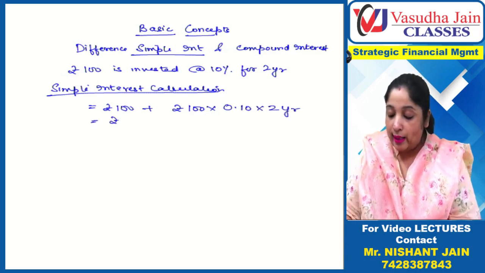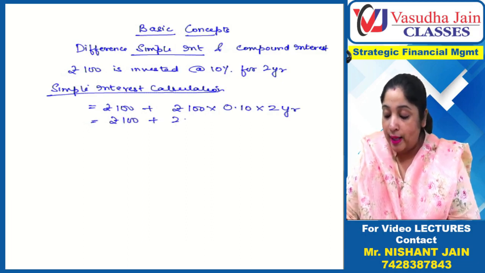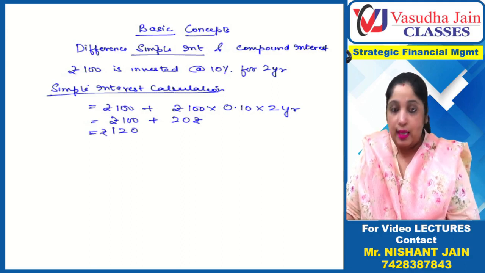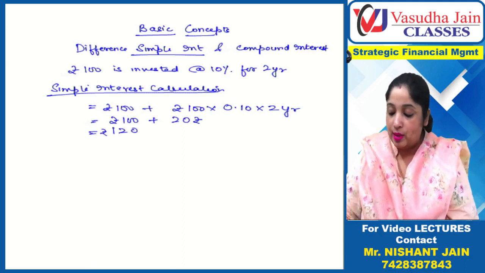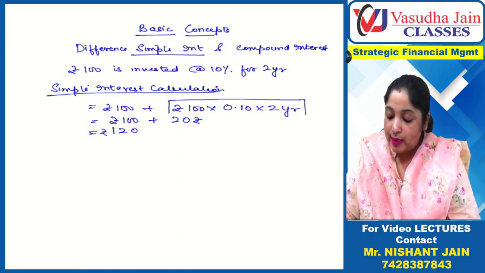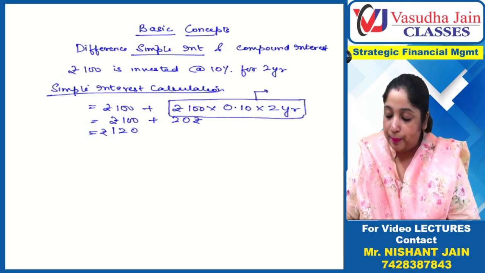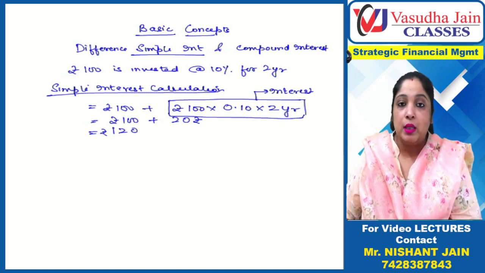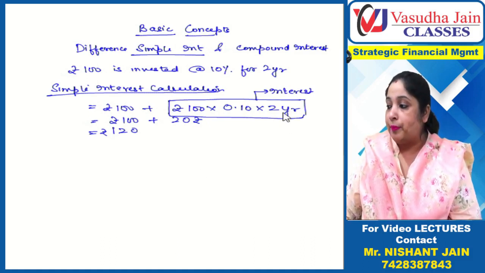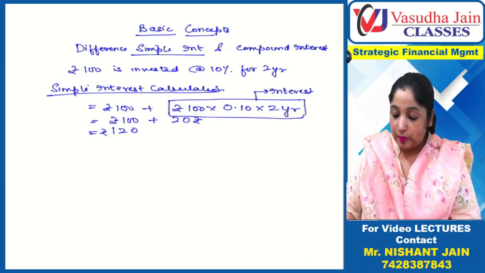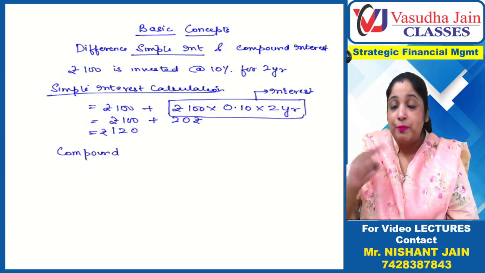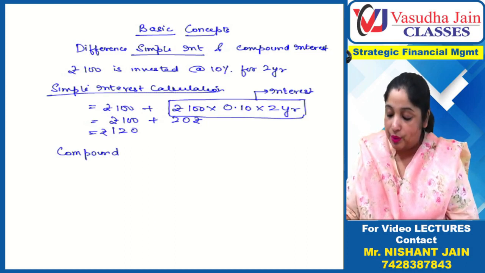So basically you are getting 100 rupees and 20 rupees, right? So you are getting 120 rupees, total principal and interest. This portion represents your interest portion, where you get interest at the rate of 10% for 2 years, right? Now if we go for compound interest, what is the difference between simple interest and compound interest?